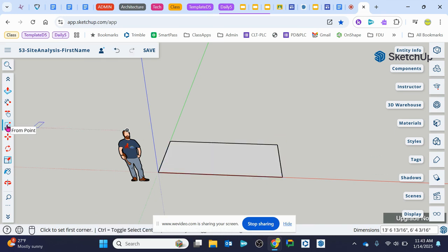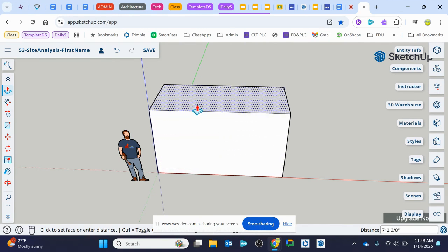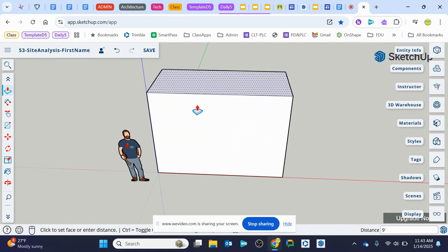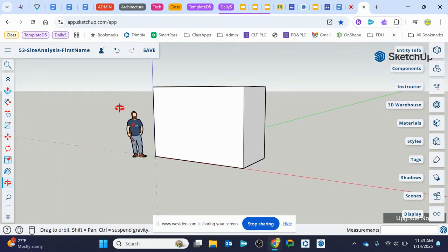So here's an example. If I had that box and I brought that up 6 inches, you can see it's not tall enough to be the room. But if I brought it up 9 more feet, now to scale, that looks a bit more appropriate. So that's just a quick overview.